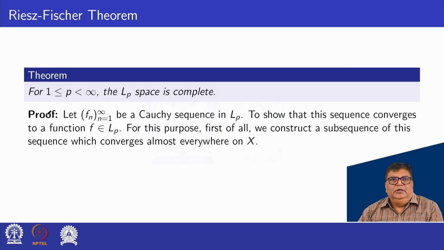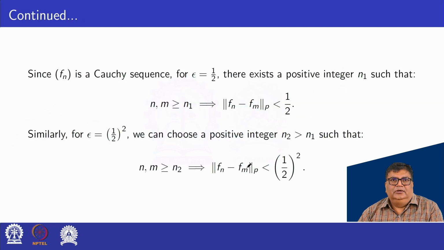Proof. Let f n be a Cauchy sequence in L p. To show that this sequence converges to a function f, first of all we construct a subsequence of this sequence which converges almost everywhere on X. Let us prove.